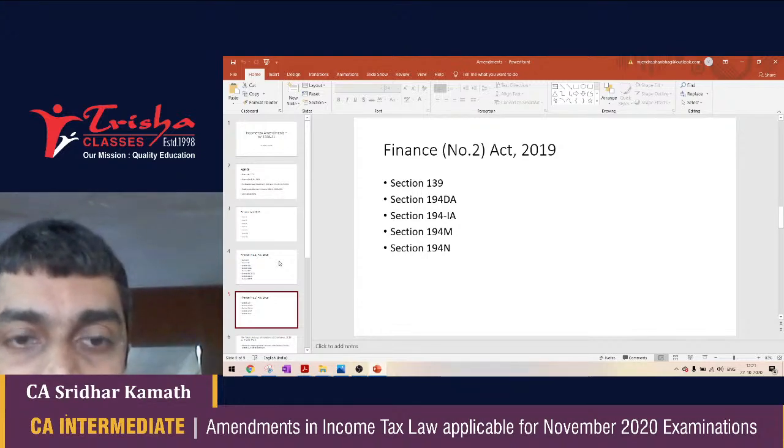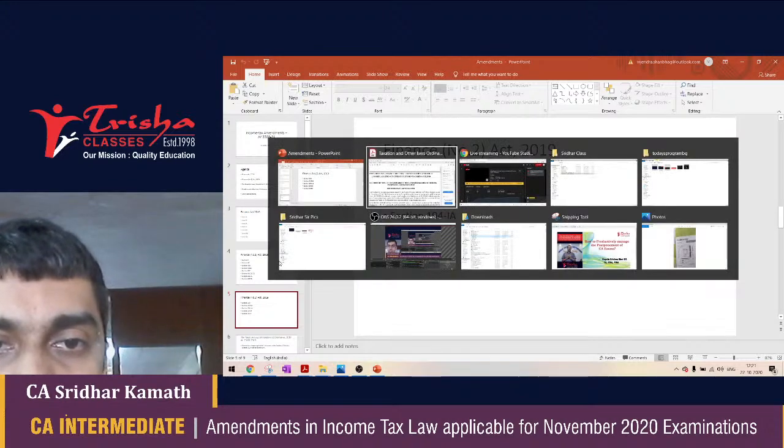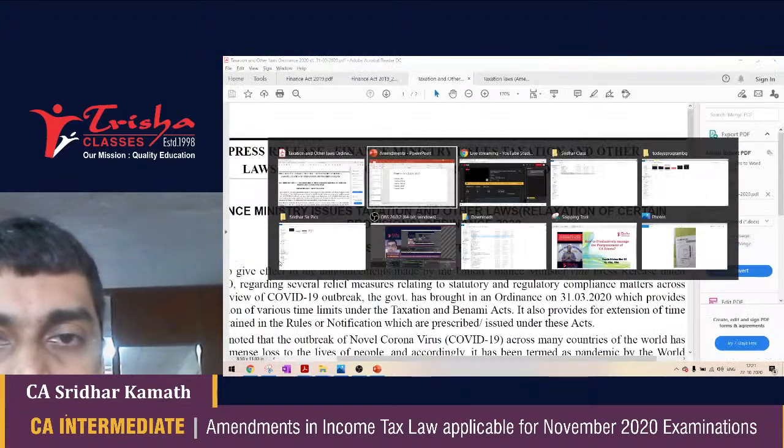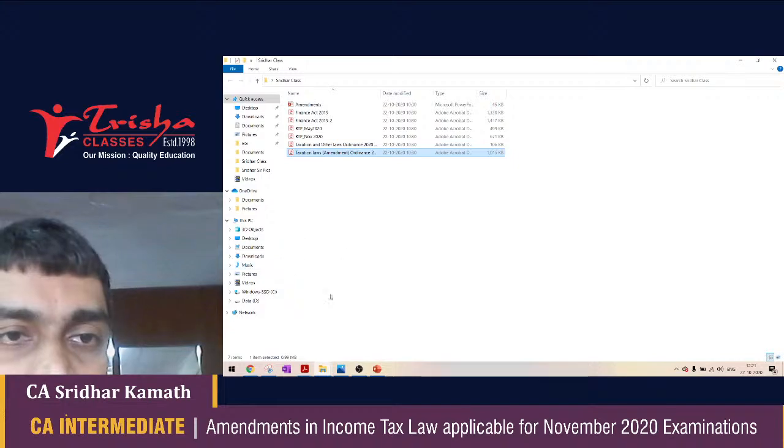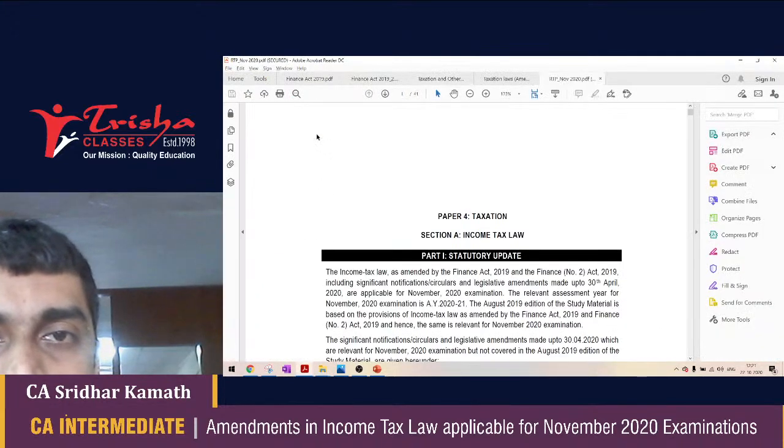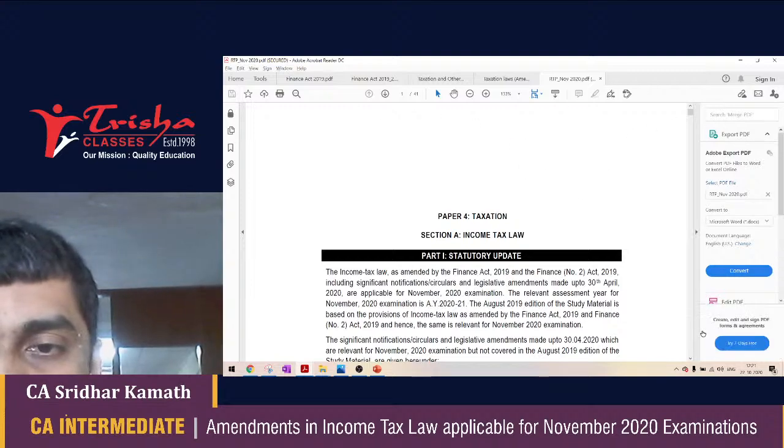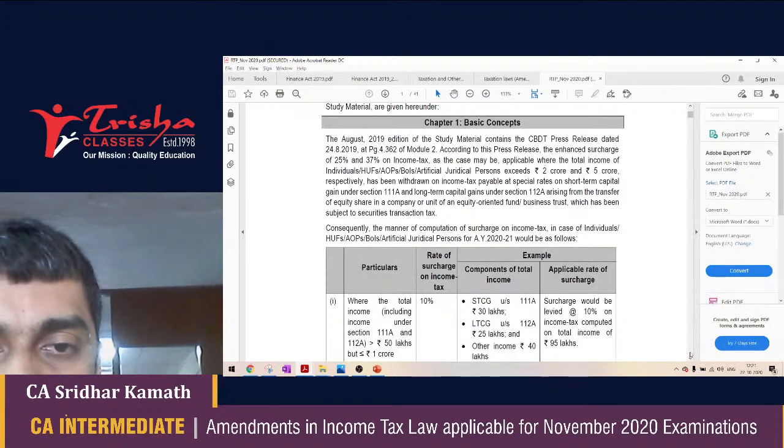There is the revision test paper. I can just take you through. In case there are no questions, I can just take you through the RTP for the next 5 minutes and call it a day. Okay, here it is, the revision test papers which have been released on the institute's website. It gives you a list of amendments that have taken place.